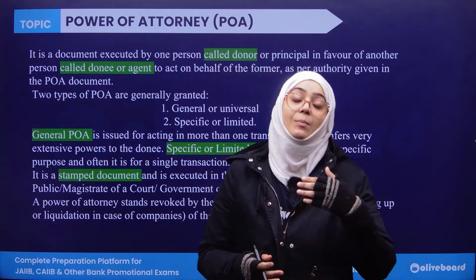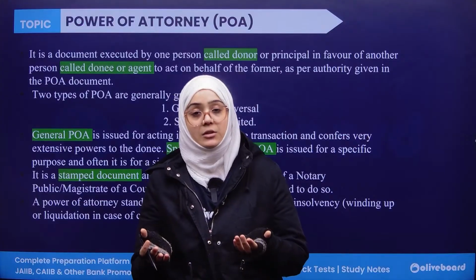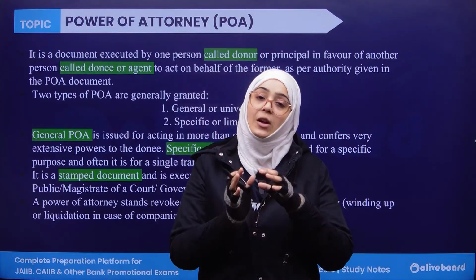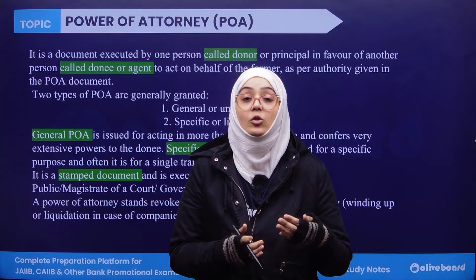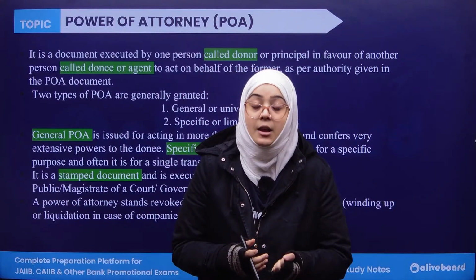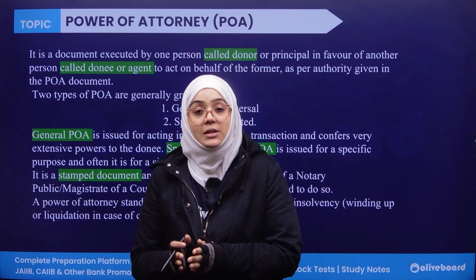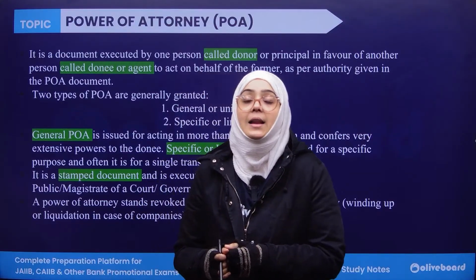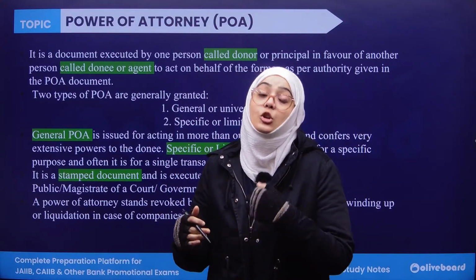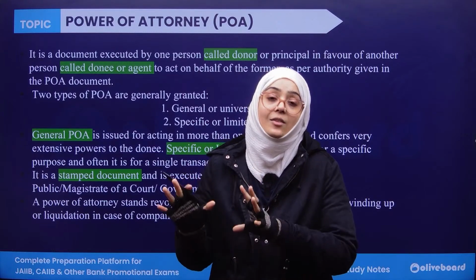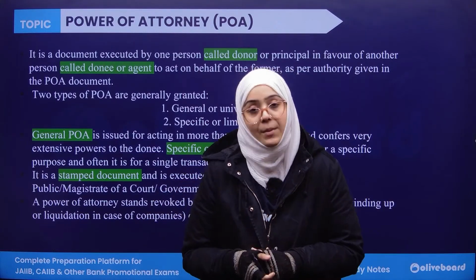Now, what is the difference between mandate and power of attorney? Mandate is for carrying out some specific act, whereas power of attorney is given when you authorize another person to be completely responsible for acting on your behalf.